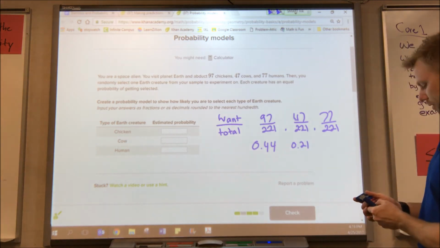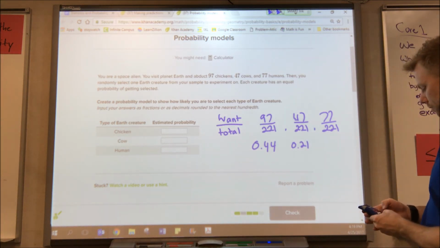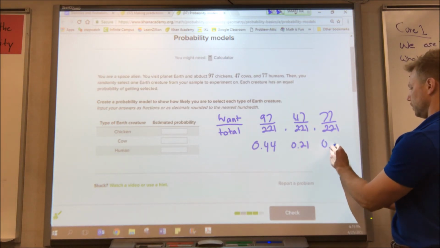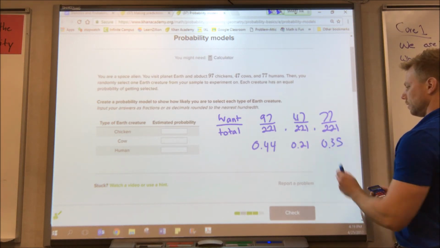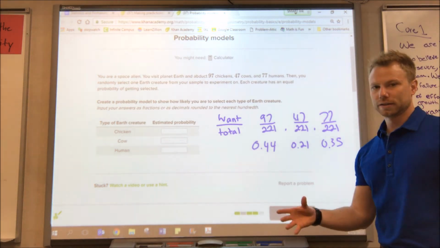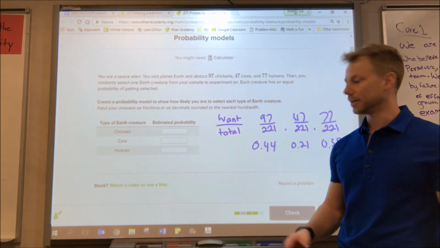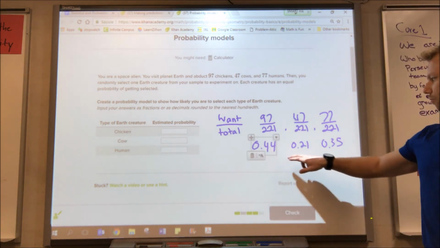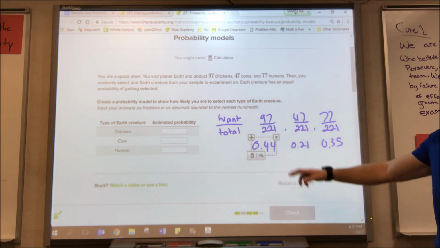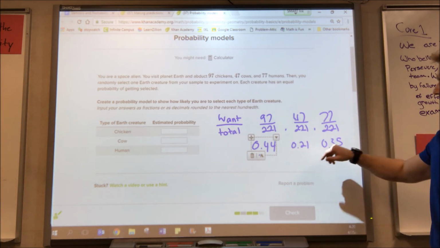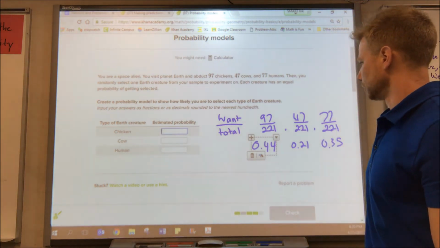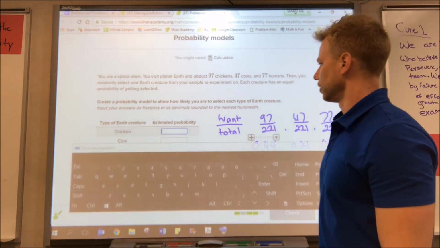And the third one, 0.35. Now if we did that correct, that should add up to 1 as a decimal, or 100% as a percent. So 44 plus 21 plus 35, 40, 50, 65, 95, 100. It does add up to 1 or 100%.